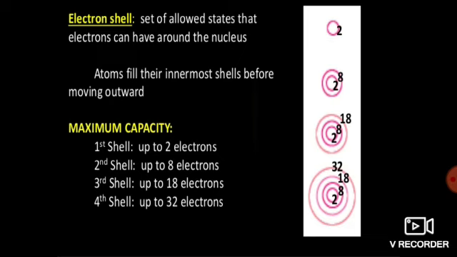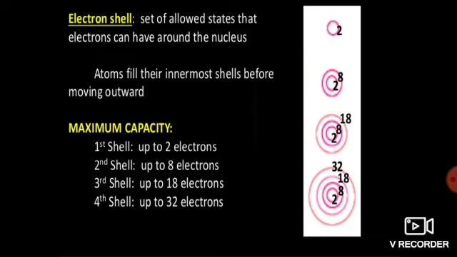Now again and again I am saying that electrons revolve in an orbit. So what is that orbit? What is that electron shell? You should know there is a rule to fill all those electronic shells. That rule is 2n square. The first shell is filled with 2 electrons, the second shell can hold up to 8 electrons, the third shell 18 electrons, and the fourth shell 32 electrons. But the most important thing is that if any element has its outermost shell filled with 8 electrons, that means the element is stable.